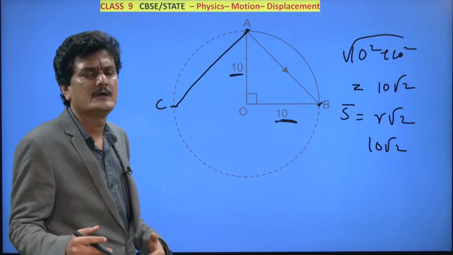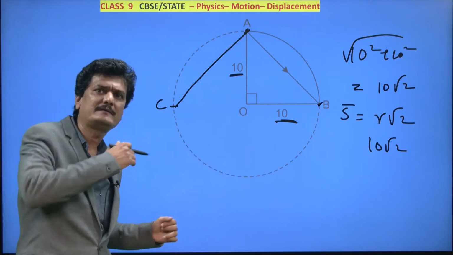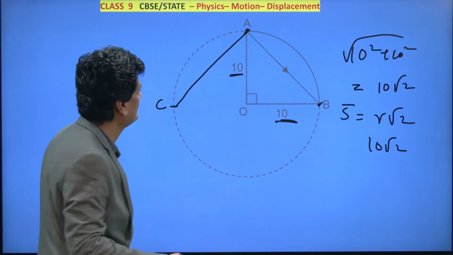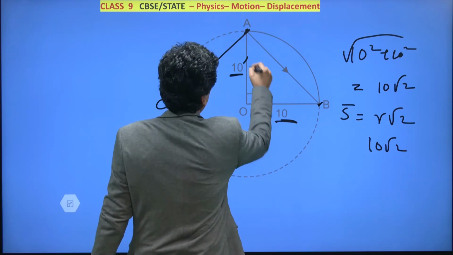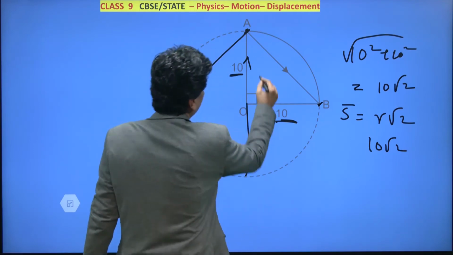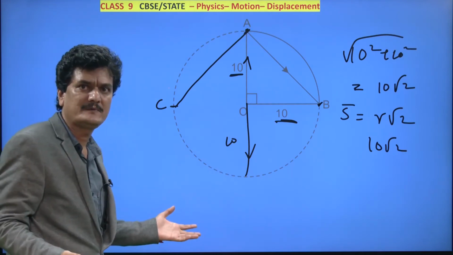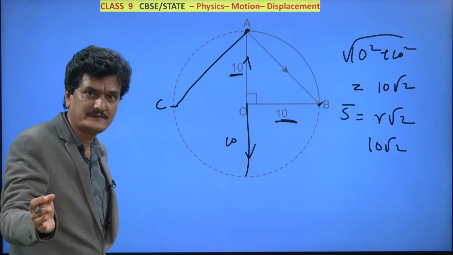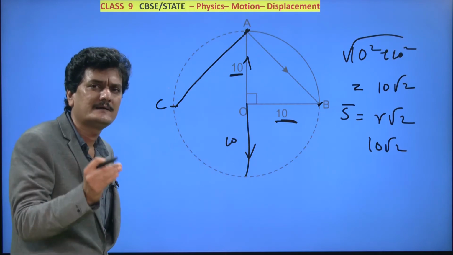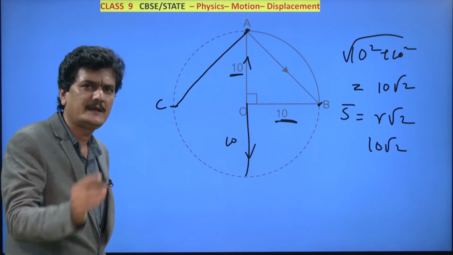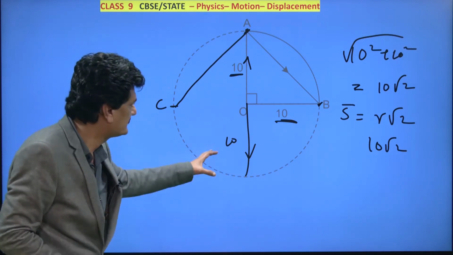In the same way, you will come across many instances, the body traveling towards north and the body traveling towards south. The body has traveled north and the body has traveled south, again 10 meter, 10 meter. So the magnitudes of displacements are the same, but their positions are not the same. So again you understand that every time you should consider the position of the body.